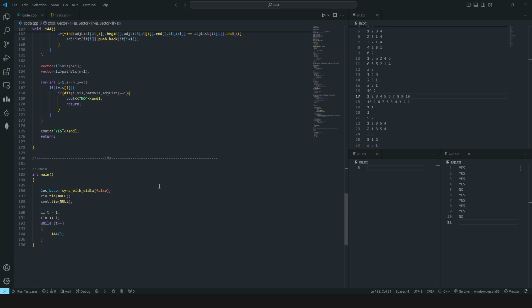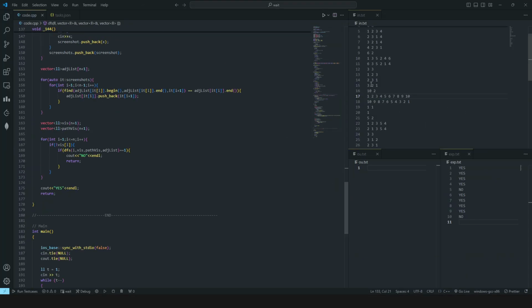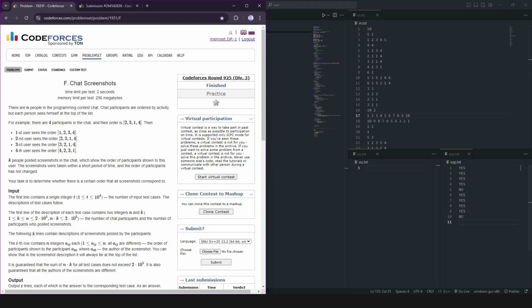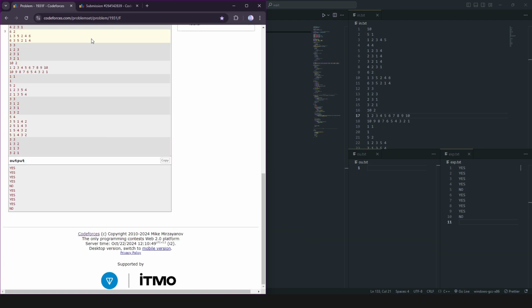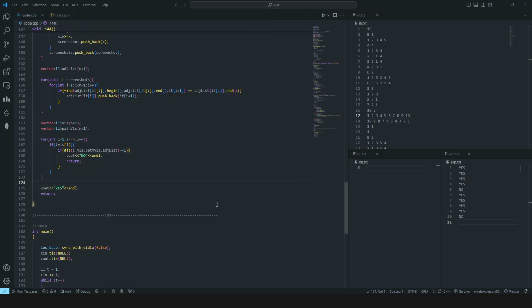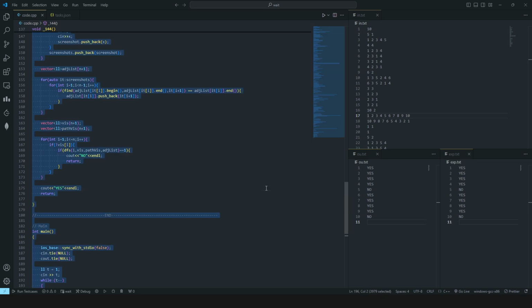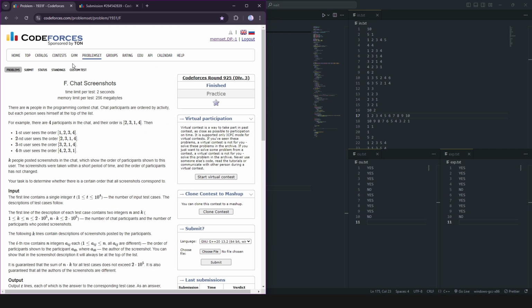So now if we try to run this code, this is our given input and this is the required output, right? So let me run this. So I think we are getting the correct answers, right? So let's try to submit this on the platform itself to verify the correctness.